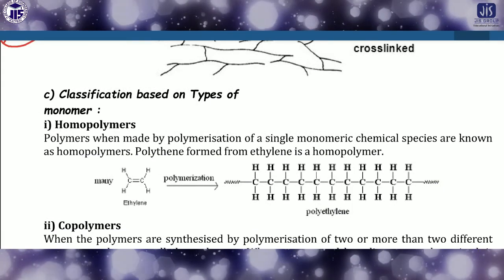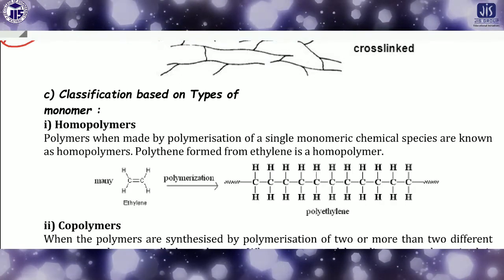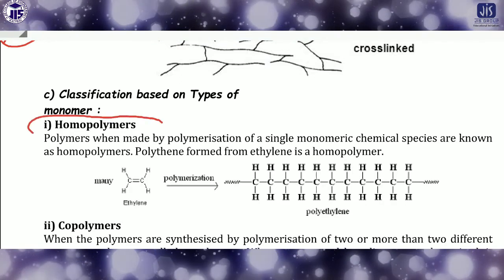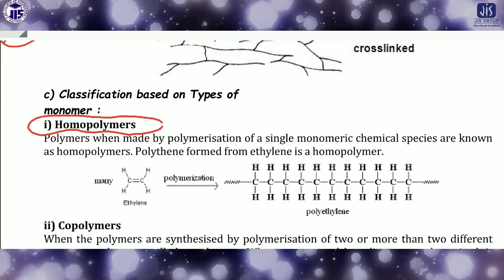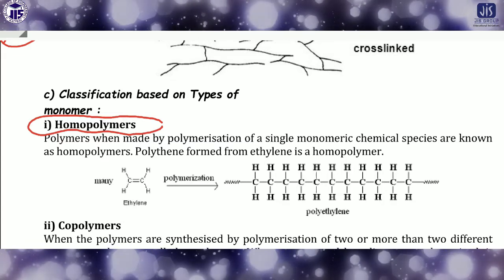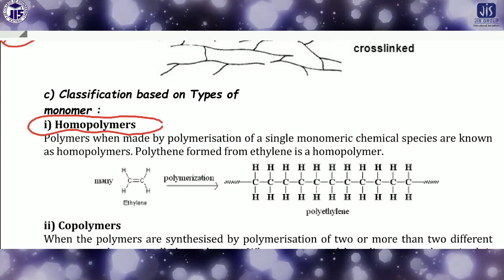So this is the next category. If you think about the types of monomer, first one is the homopolymer, and the second one is the copolymer. Now what is the homopolymer?